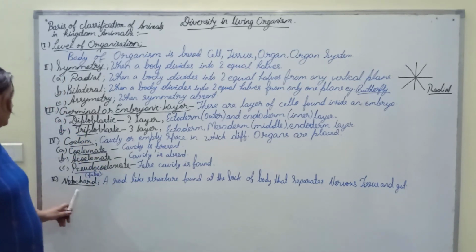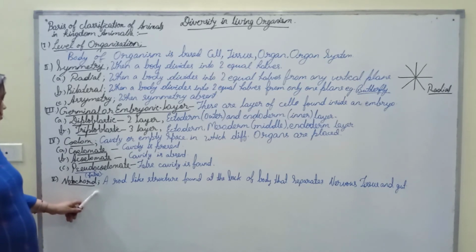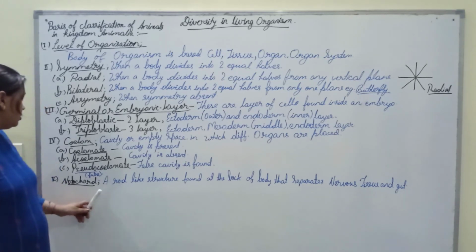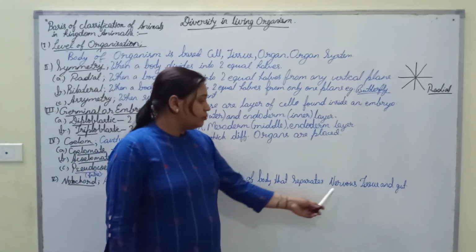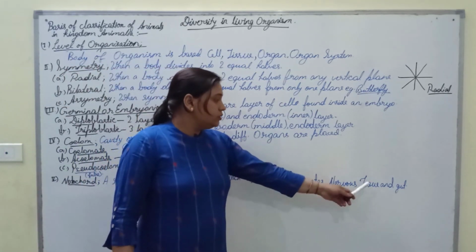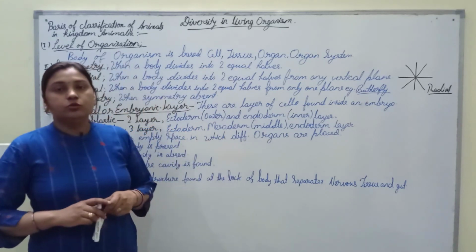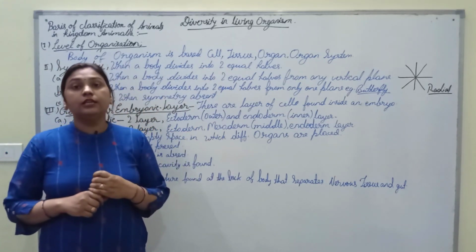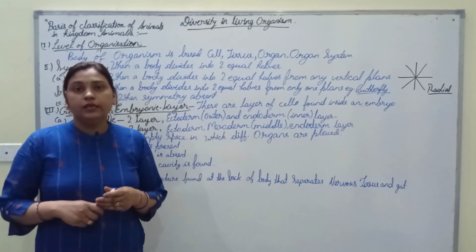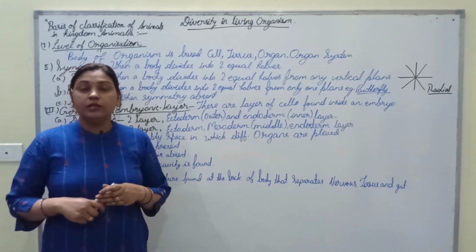The fifth criteria is notochord. And what is notochord? A rod-like structure found at the back of the body that separates nervous tissue and guts. So this is all about the basis or criteria for the further classification of animals in the kingdom Animalia.